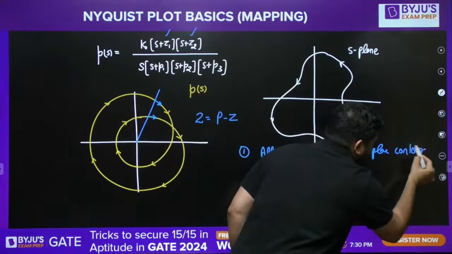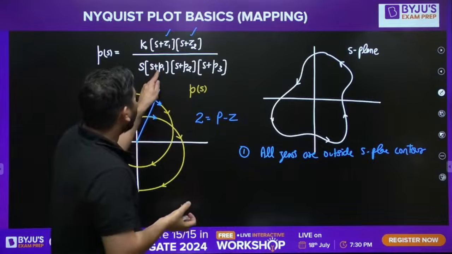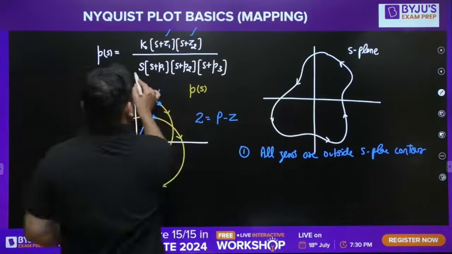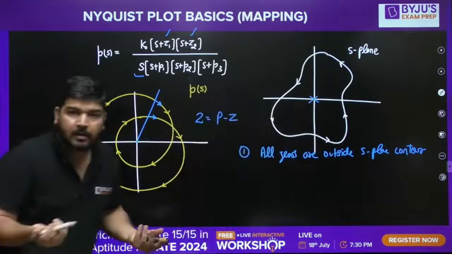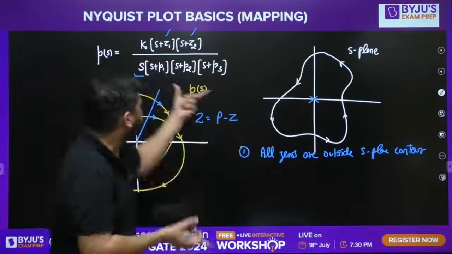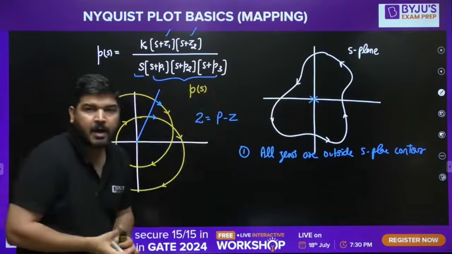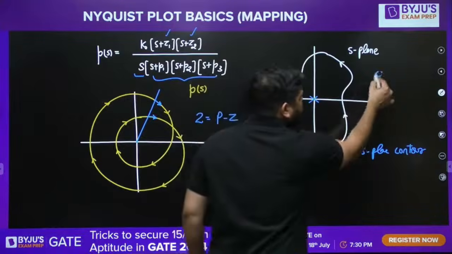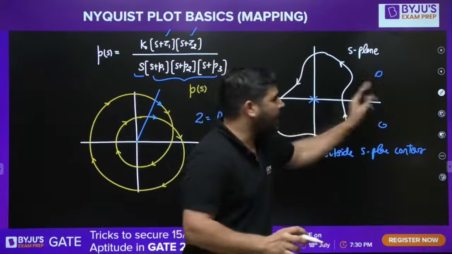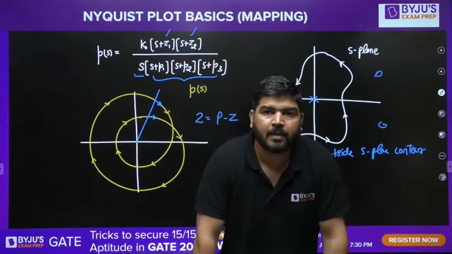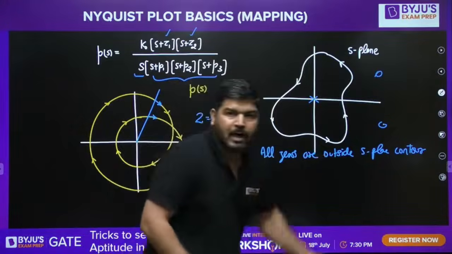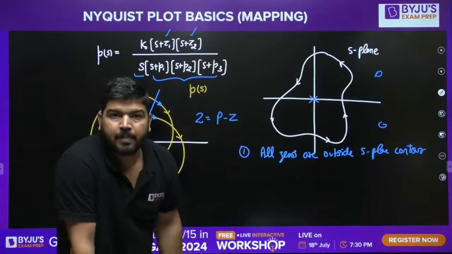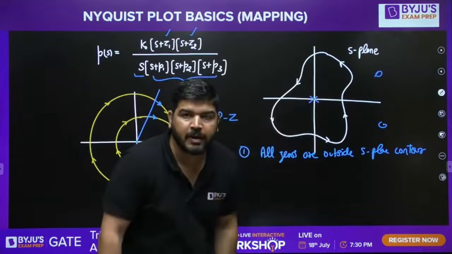Then out of P1, P2, P3, only one pole should be inside, because this origin pole is already inside it. Out of these three poles, minus P1, minus P2, minus P3, one more pole has to be inside, because the zeros are outside the S-plane contour. Zeros may be on the real axis or on the complex plane, whatever. So only one pole has to be inside this S-plane contour.